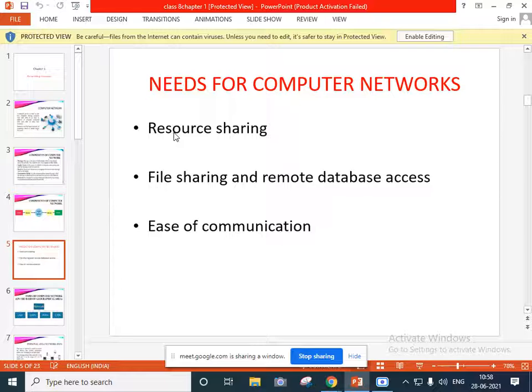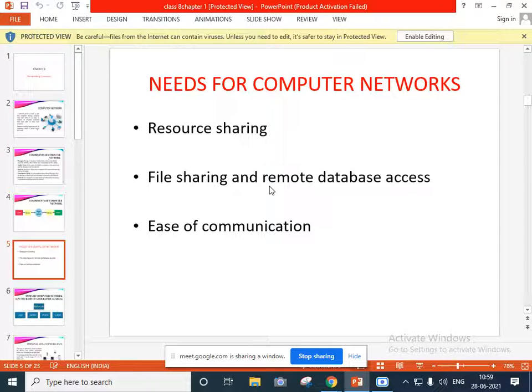So what do you mean by resource sharing here? As you see in the computer lab in your school, there are some computers and these are connected to each other. Suppose one computer wants to send a message to another computer, then it is sharing those resources with the help of an internet connection or network. It shares resources such as printers, modems and scanners. Through that, resources are shared from one computer to another computer.